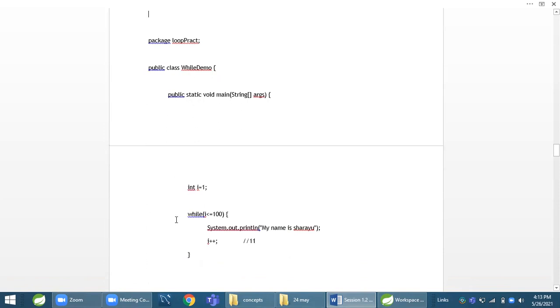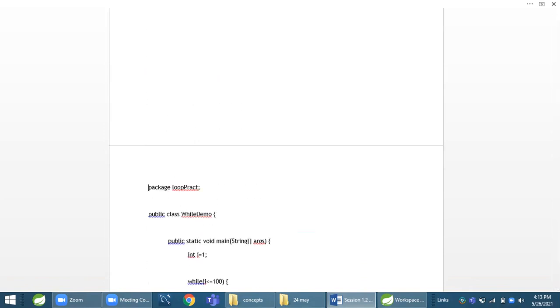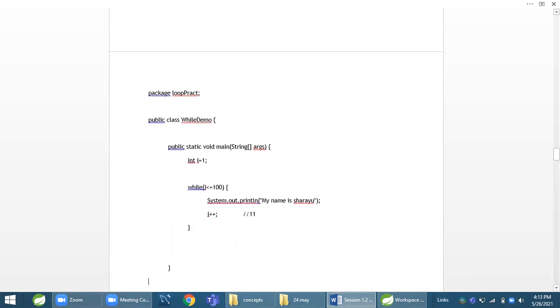Let us see one example of while loop. This is the program.